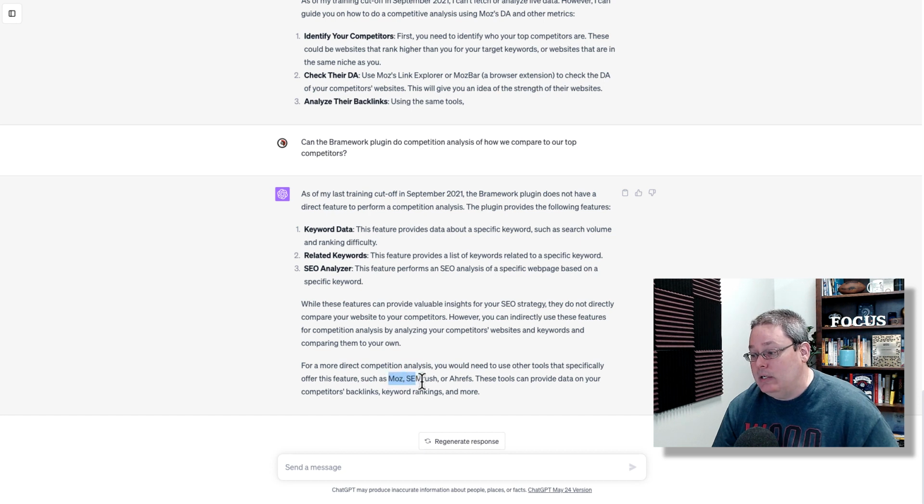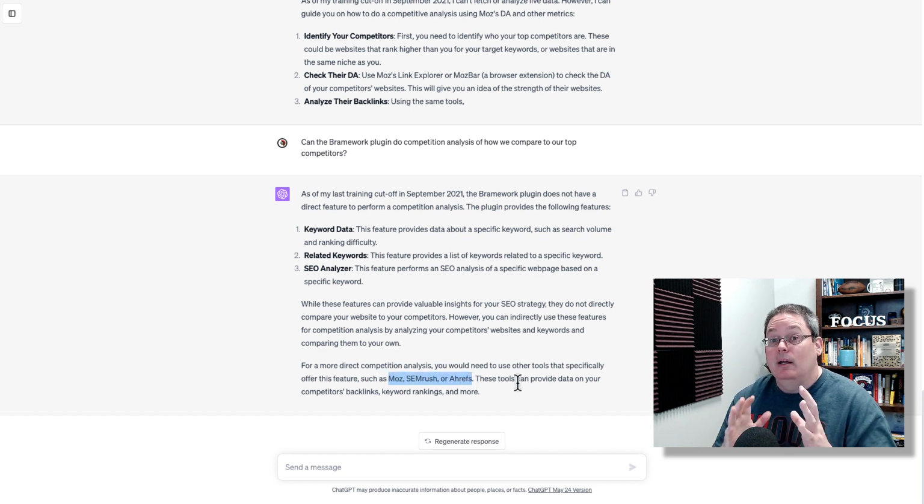But then it also mentions, and this is what I like about having these conversations with our AI buddy, our chat buddy, our AI assistant, that it gives us references that we need. For example, MOZ, SEMrush, and Ahrefs. Of course, now we're looking at MOZ.